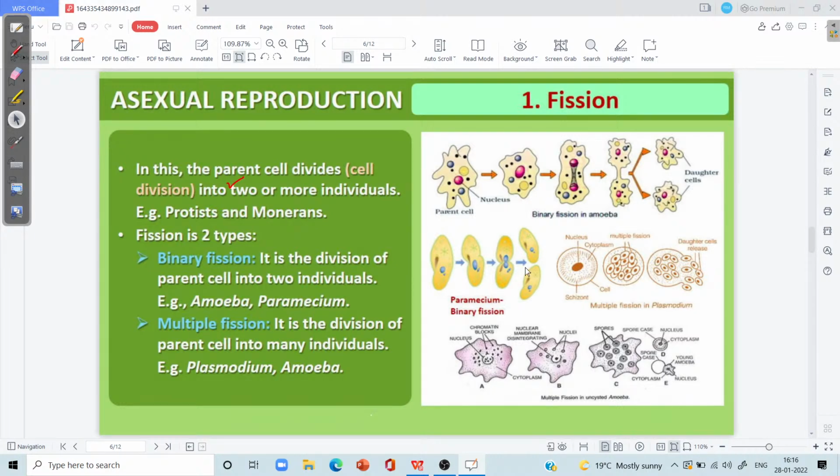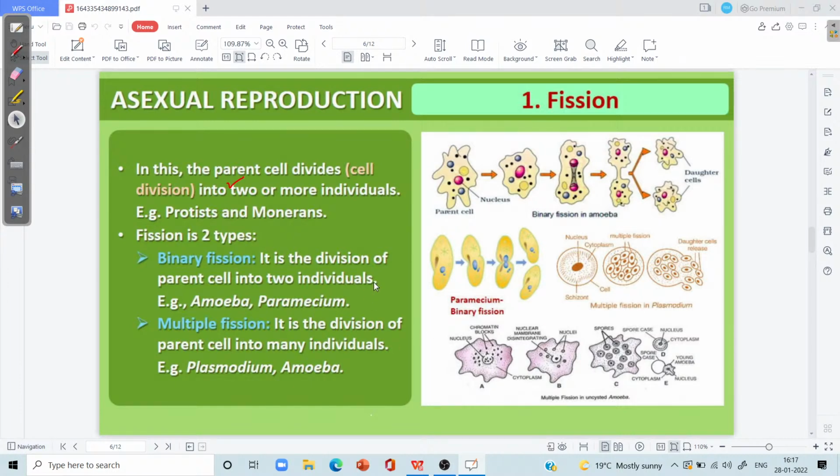So hence, we can say binary fission is opted for as a common mode of reproduction in the unicellular organisms, whereas multiple fission can be opted for as a method of reproduction for perennation. Perennation means to tide over unfavorable periods or conditions, as well as to show multiplication in order to maintain the continuity of the race.